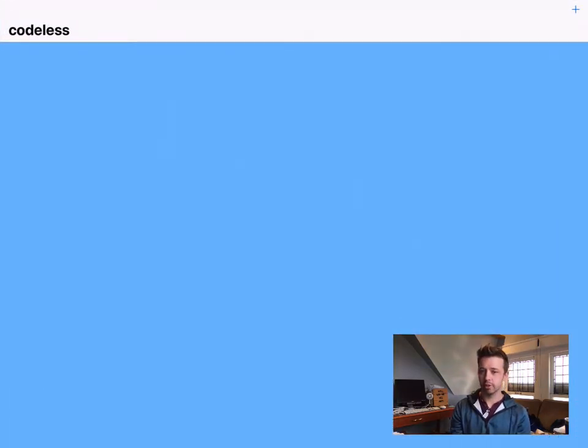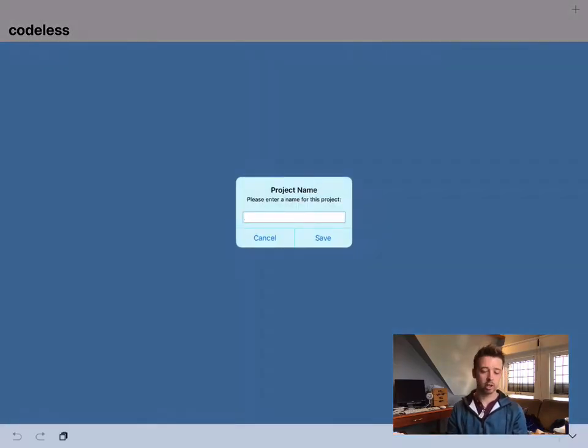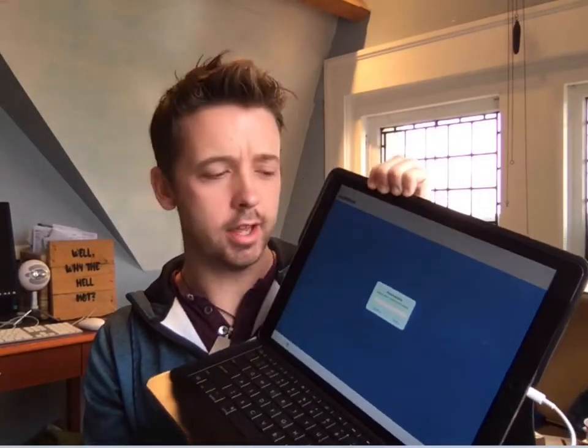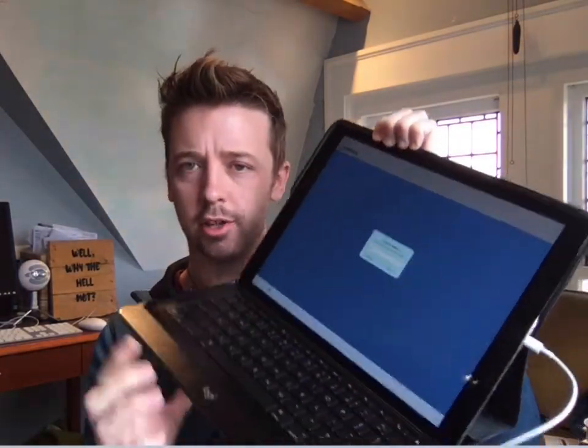This is just our intro screen. This is where all of your saved files go. We don't have any saved files yet, so let's hit plus and get going. You can see here I'm using the larger iPad Pro. I've got the Logitech keyboard attached to it, so you're not going to see a bunch of keyboards popping up and down during this.